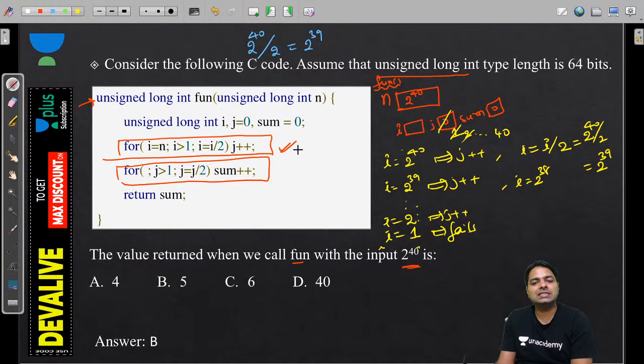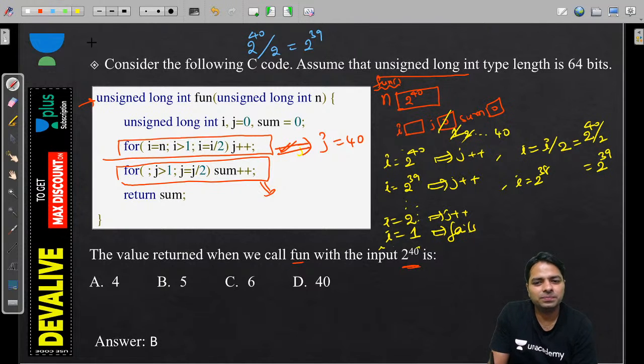So j is going to be 40 after this iteration. Now we are going to do the next loop for 39 times. Is it true? Guys, this is 2 power 1, not 2 power 2.